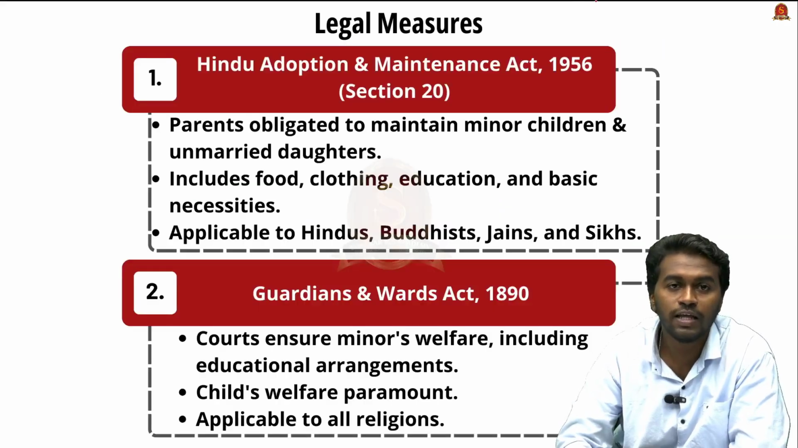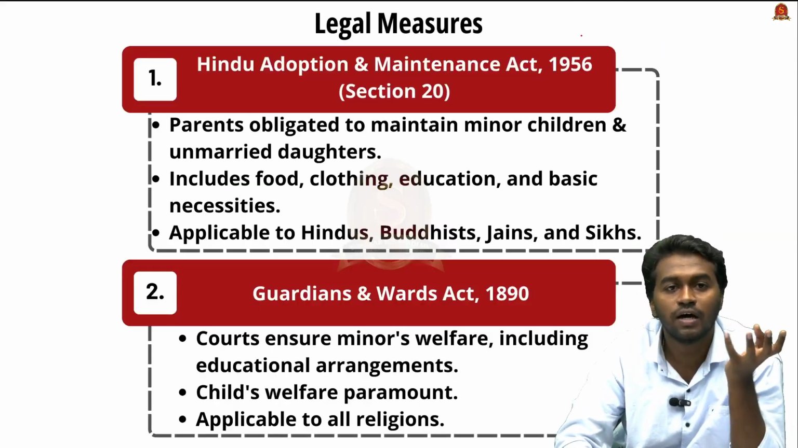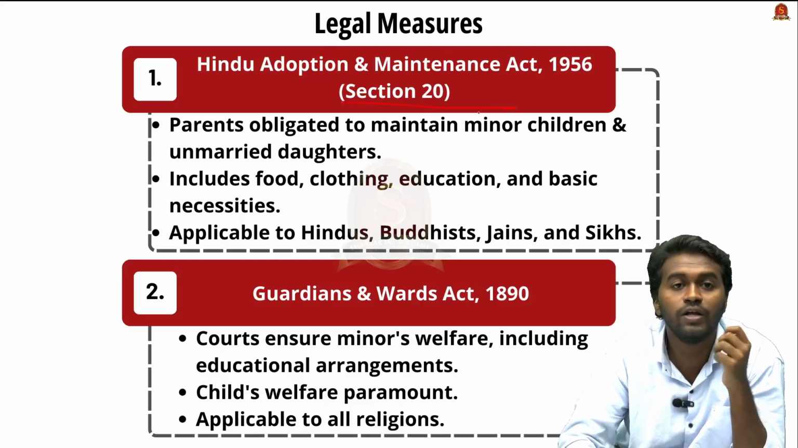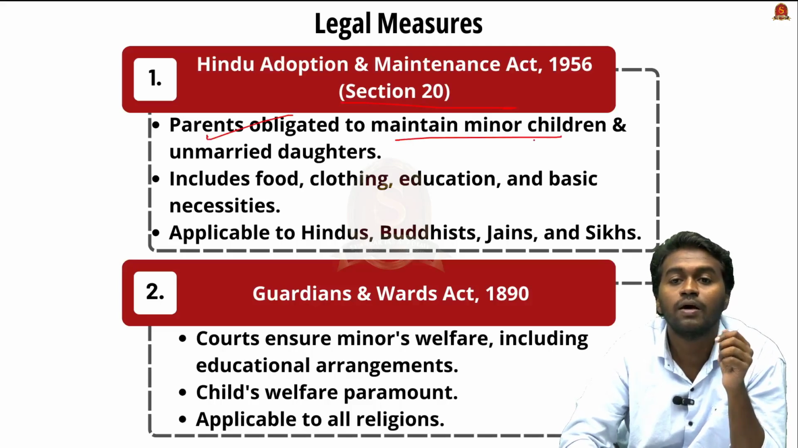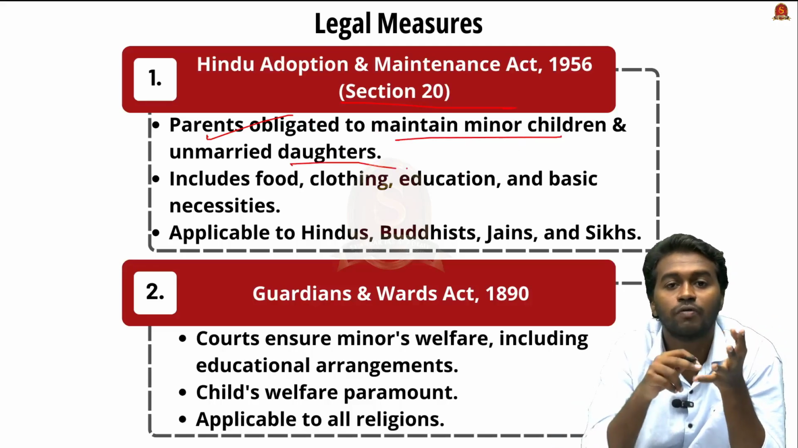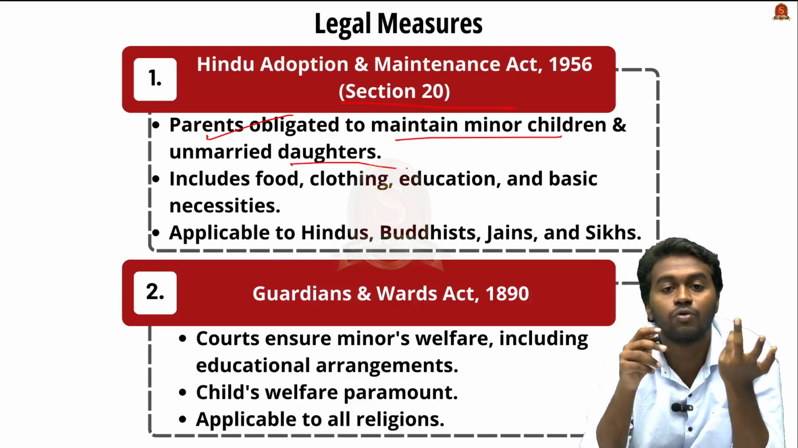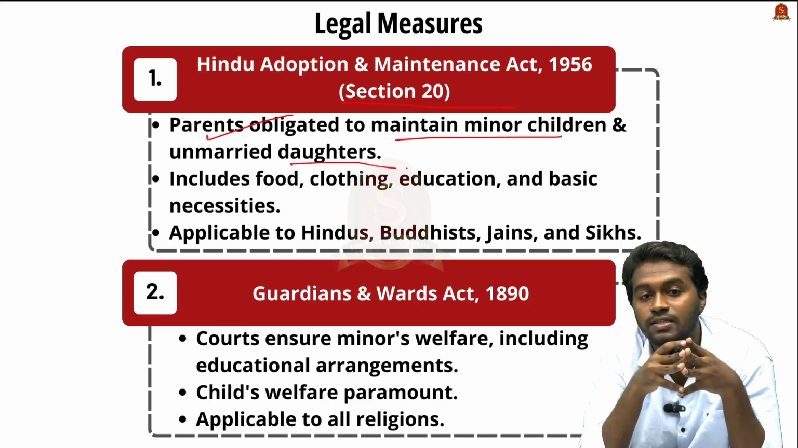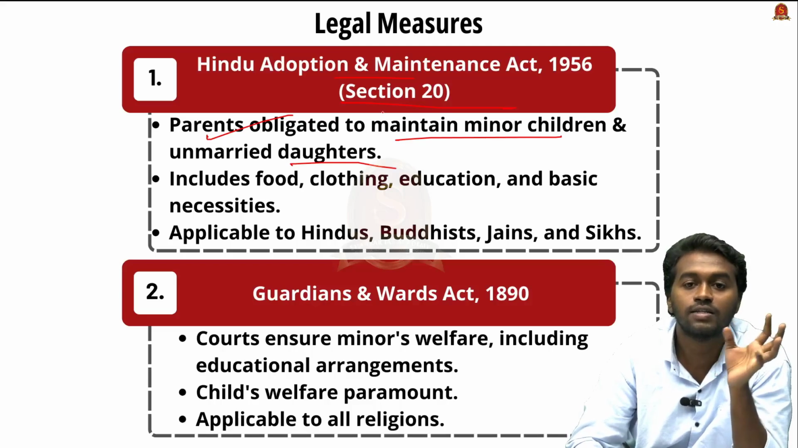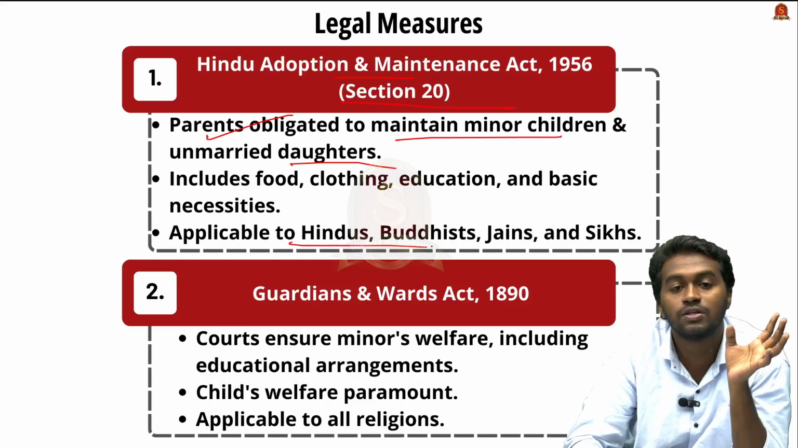And moving on to the legal measures, the first act is the Hindu Adoption and Maintenance Act of 1956, and under Section 20 of this act, the parents are obligated to maintain minor children and unmarried daughter. That means they should provide them all basic needs from food, clothing, education and other basic necessities. And even though it is the Hindu Adoption and Maintenance Act, this act is applicable to all other communities including Hindus,